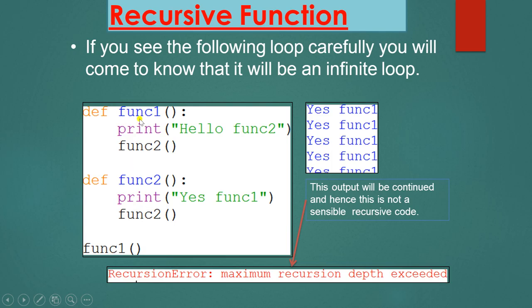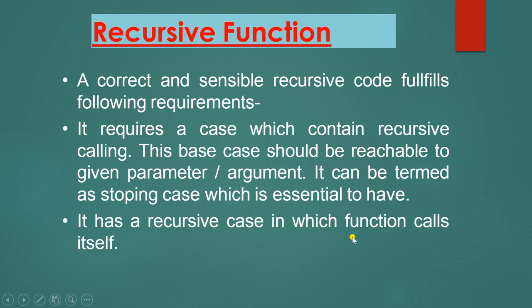When the compiler goes here, it will call function 2, and function 2 calls function 1 again and again. So this loop will continue and hence this is not a sensible recursive code. It will give you an error when the maximum recursion depth is exceeded. At the end this error will come: RecursionError, maximum recursion depth exceeded. So this is an infinite loop.